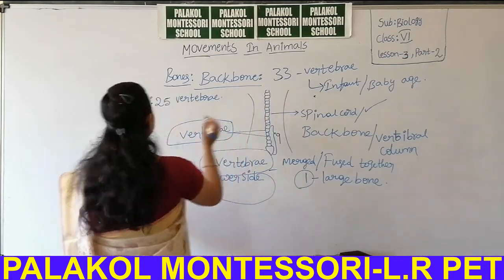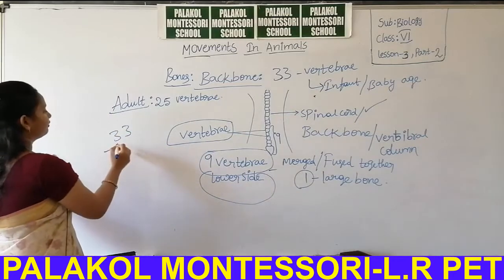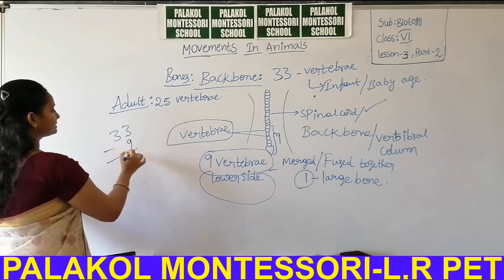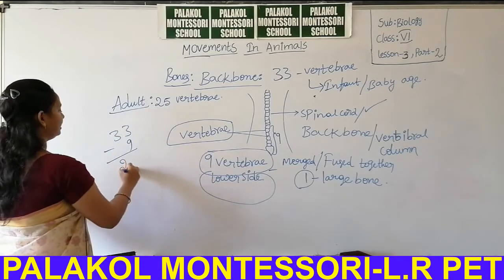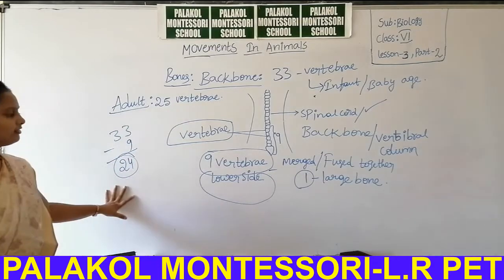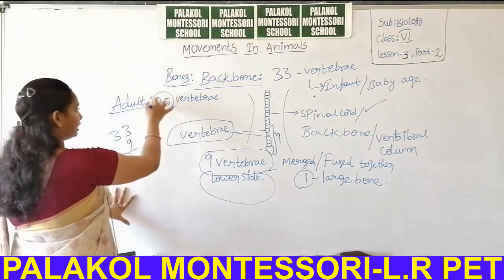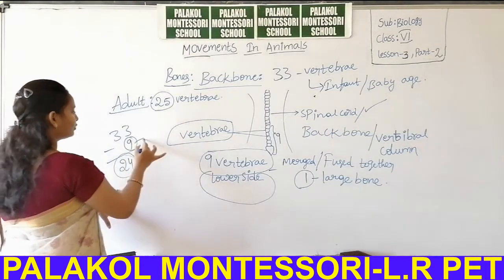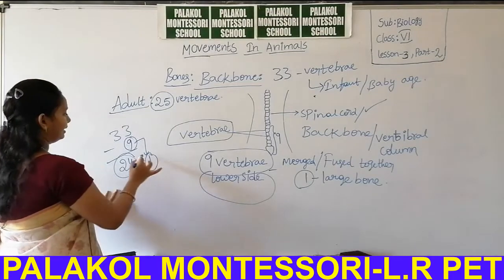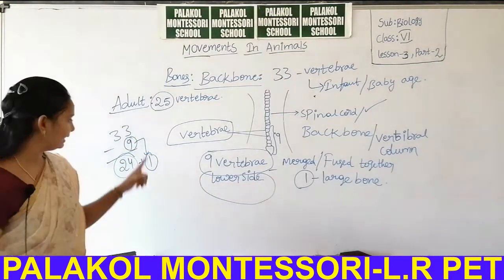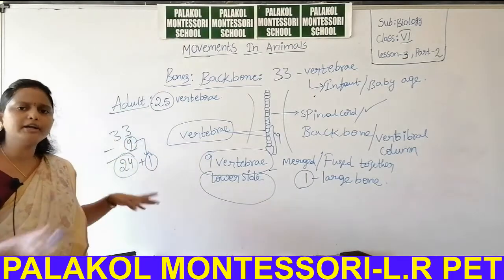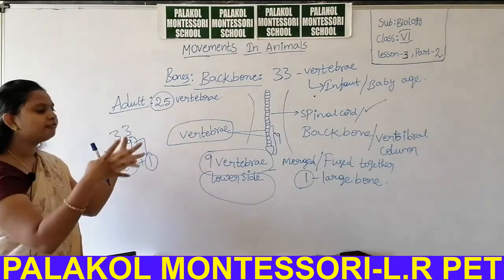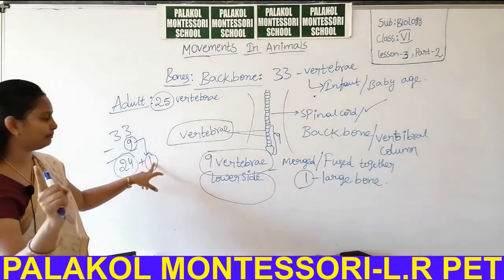So you can subtract 9 from 33. How much, students? That is 24, I think. 24 vertebrae. But I mentioned 25 vertebrae because these 9 vertebrae fused into 1 vertebra. They are not removed completely, but fused together to form a single vertebra.